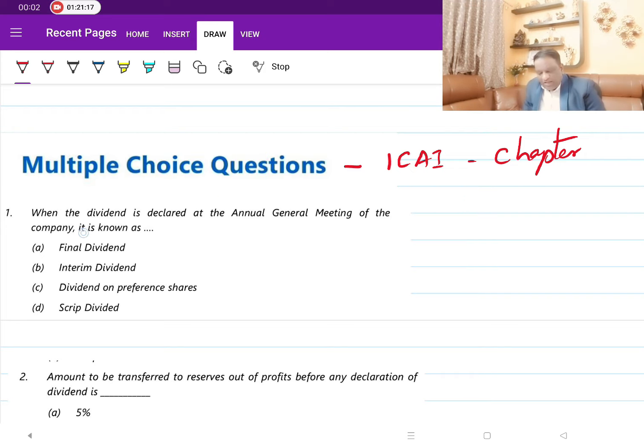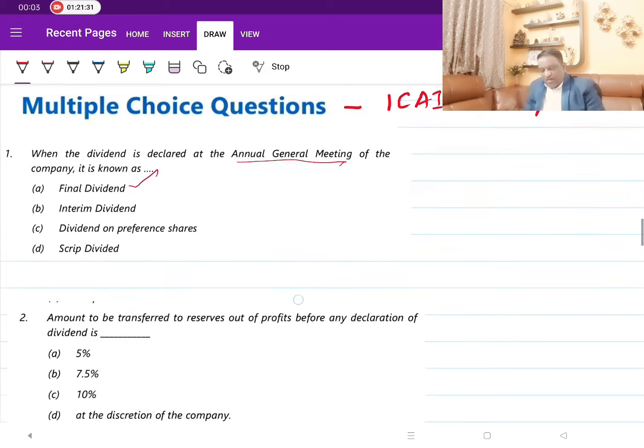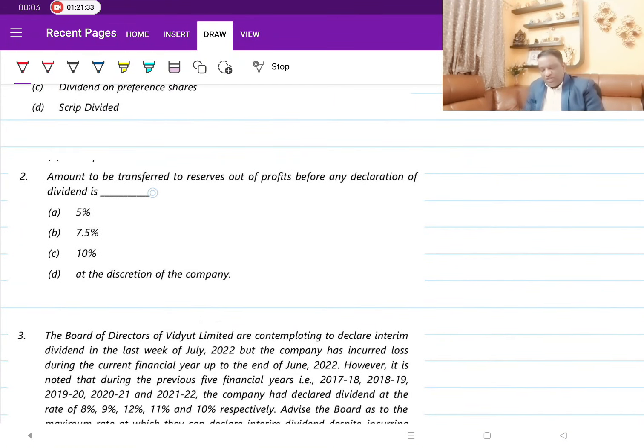When dividend is declared at the AGM, we know that interim dividend is something which is declared during the year, and final dividend is something which is declared in the AGM, which is approved. So it is the final dividend. Simple point. Let's move. Then, the amount to be transferred to reserves out of profits before declaring dividend. This point he will continue to ask. It was there in the MCQ booklet. Again it is the discretion. That is why I was requesting you to take 3 stars to it. It is the discretion of the management which would determine here.